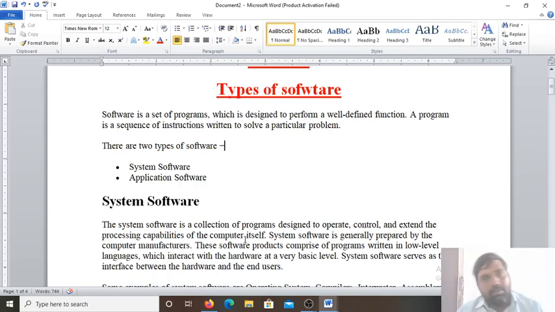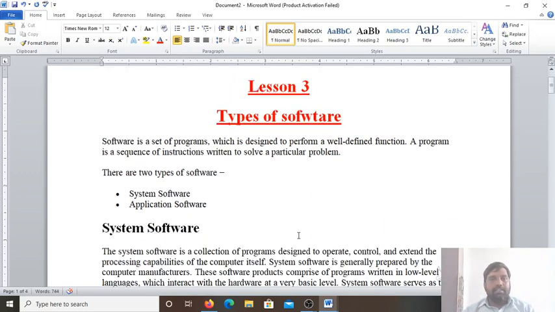So today we'll start new lesson 3, that is the types of software. So what is software? Software is a set of programs which is designed to perform a well-defined function. Whatever the work you have to do, that we have to define in a program. A program is a sequence of instructions written to solve a particular problem. A program is a sequence of instructions, means the computer executes the instructions one by one in a sequence. So that is the program.